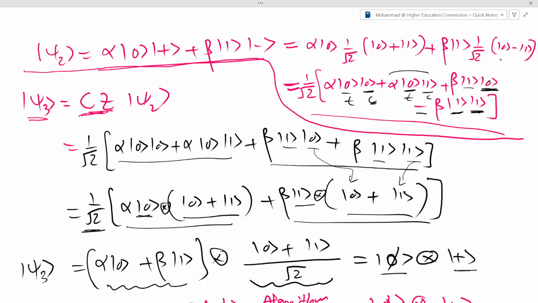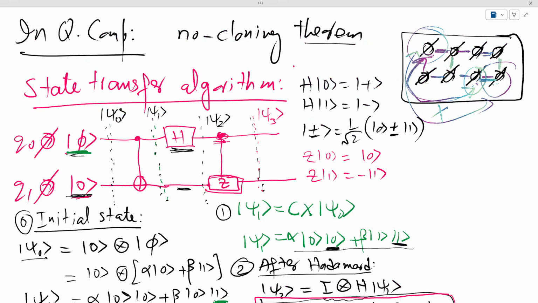So let's just go back to the previous one. So essentially this qubit came to plus, and this qubit became phi, so phi over here went from this side to this side. So it means that this algorithm has transferred the state from one qubit to another qubit.